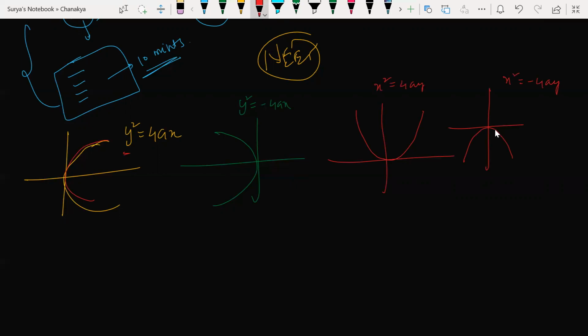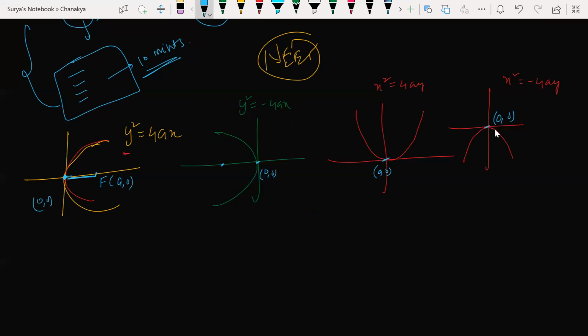Simple. What was I explaining? Look, this is the vertex. What are the coordinates of the vertex? It is at the origin, so it is (0,0). All the standard parabolas have vertex (0,0). Am I correct? Understood? (0,0). Now what is the focus of this parabola? (a,0).